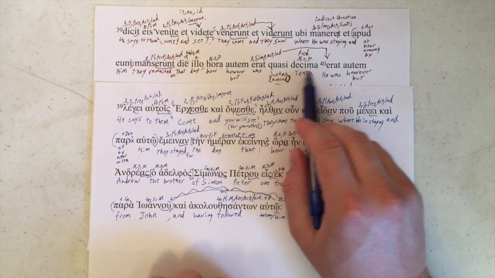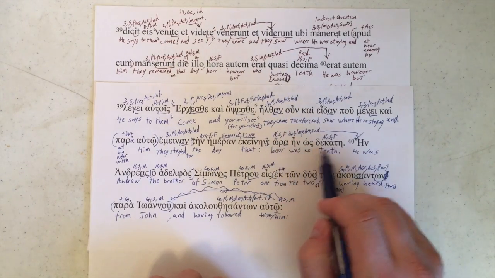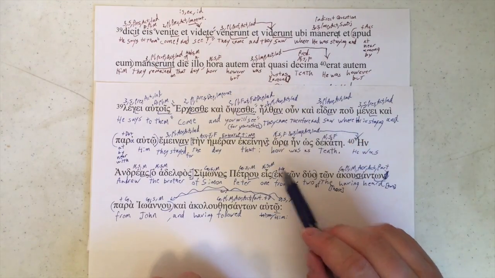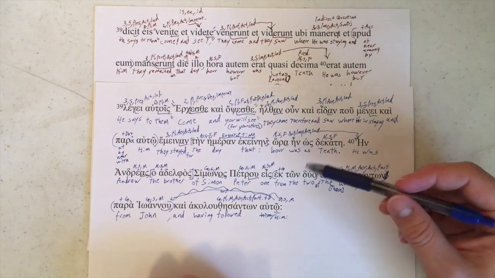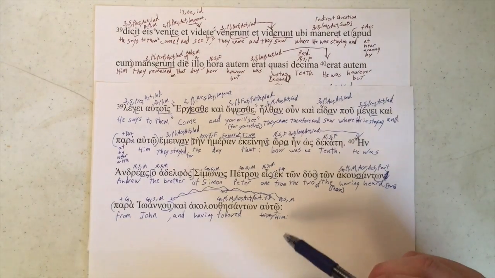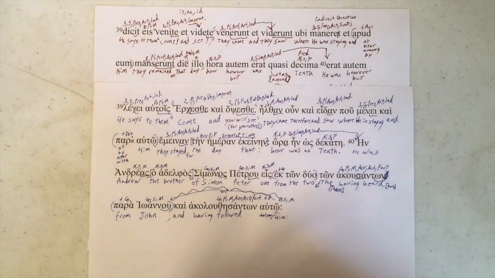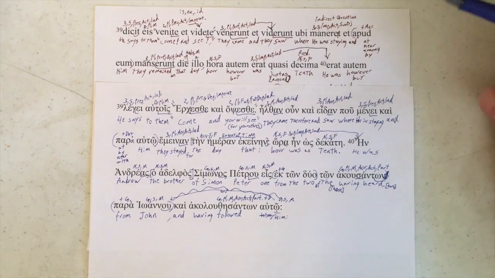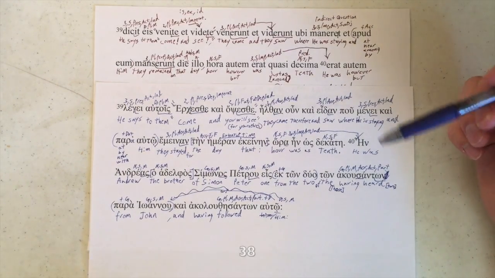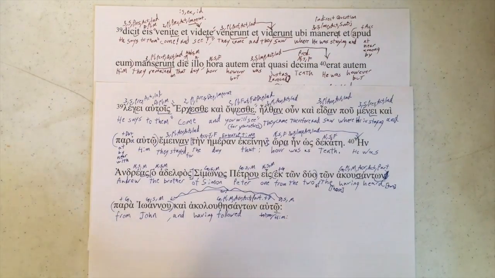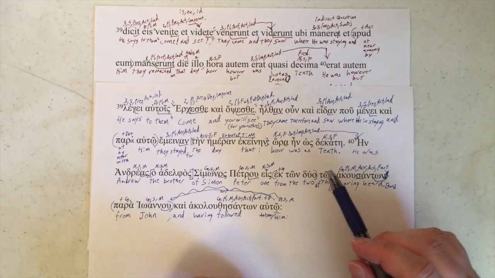"Hour, however, was just as the tenth." "Hour was as the tenth." We've got a "however" in here, but nothing like that appears in the Greek, so it's very strange that it appeared there. It doesn't really do much to add, and even if it was adding more information, unless it's adding clarity, like the one did back in verse 38 or 37 probably, that was fine. It added clarity. Autem doesn't really do anything here that I can detect, so that's another problem. Yikes.